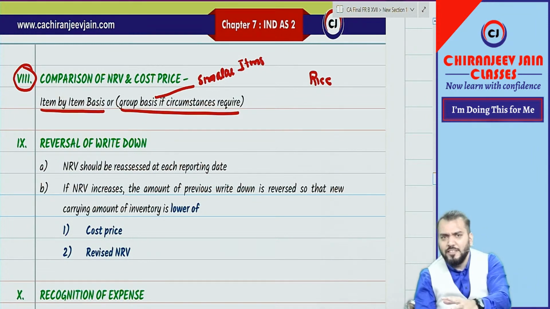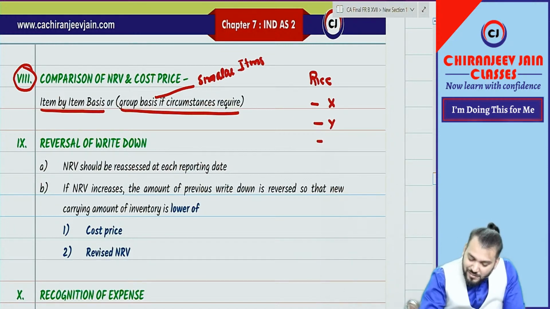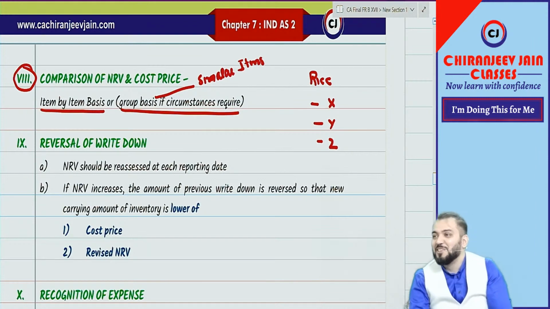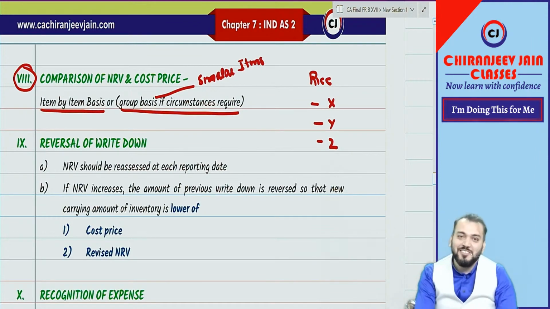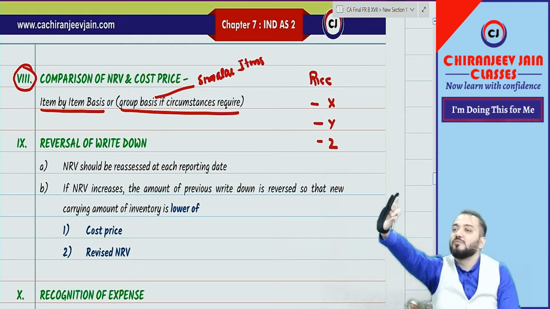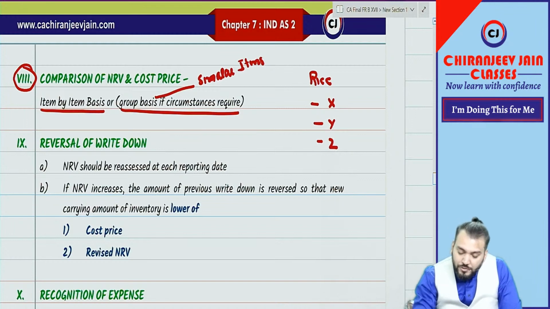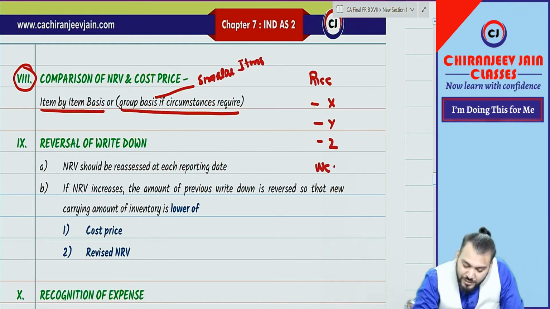Do you know the categories of rice? Any categories? XYZ biryani, dum biryani, masala biryani, gobhi biryani. Chalo. XYZ. Correct. Understood? And suppose there is one more item, wheat.